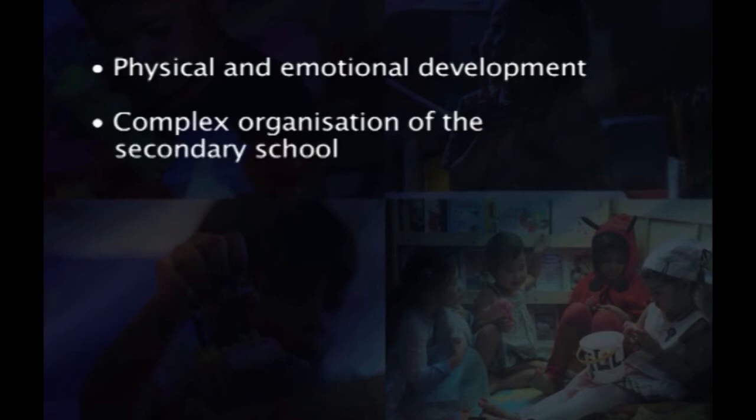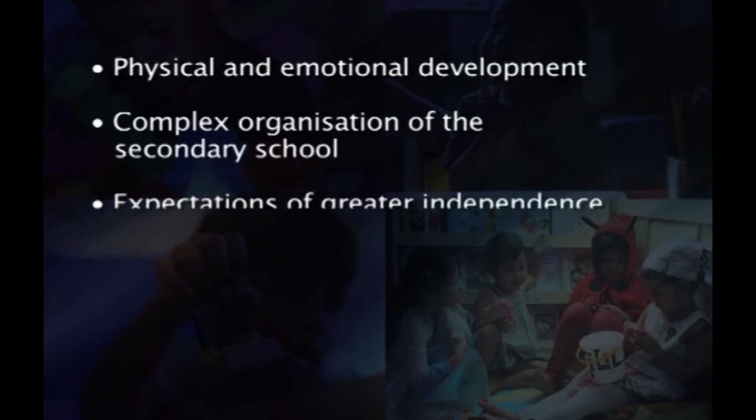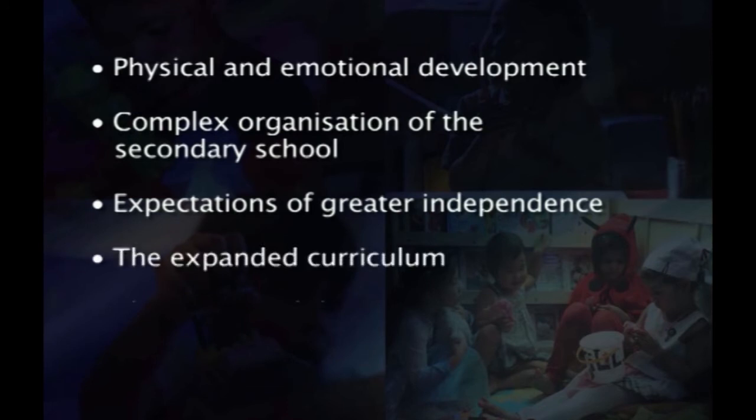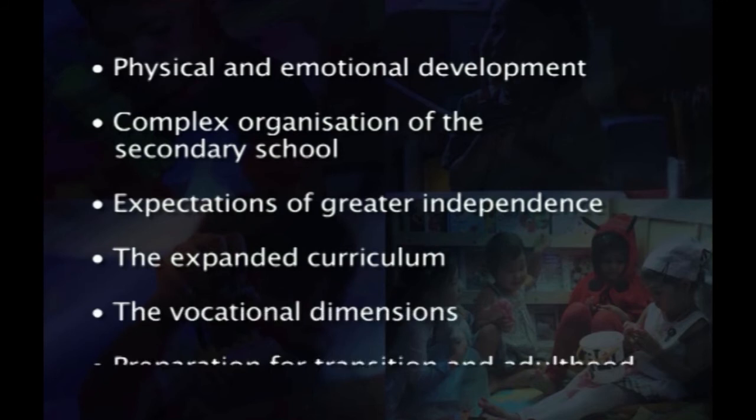At the secondary stage, the continuum of the special educational needs and the difficulties which give rise to them are in most respects similar to those described for the primary schools. Any differences relate to increasing demands made by the pupil in terms of their physical and emotional development, in terms of the complex organization of the secondary school, and in terms of expectations of greater independence and the expanded curriculum, the vocational dimensions and preparation for transition and adulthood.